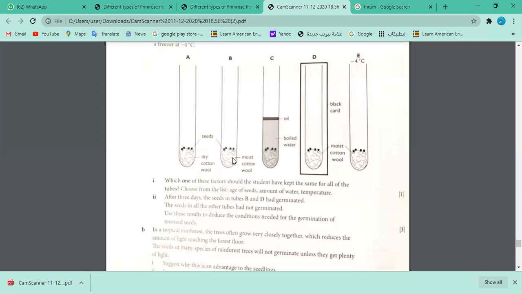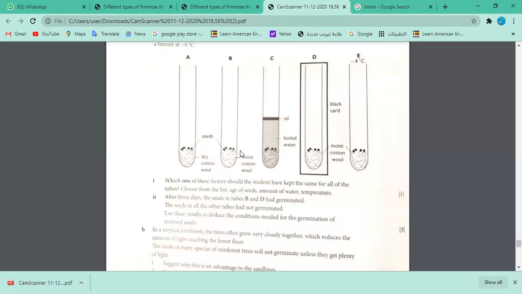Water is important for the seed, because you remember in the seed cotyledon the enzymes, the protein, starch, everything is dormant. Water should get in to activate the enzymes. Okay, what else is needed? Now compare the whole setup, all tubes. What else is needed?